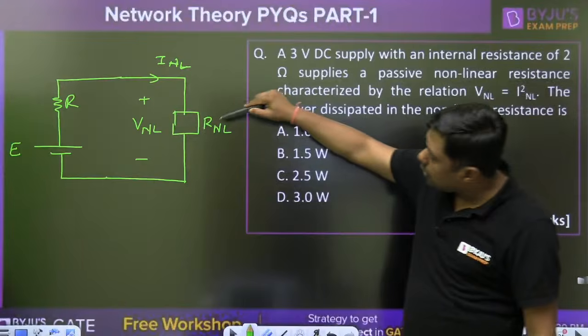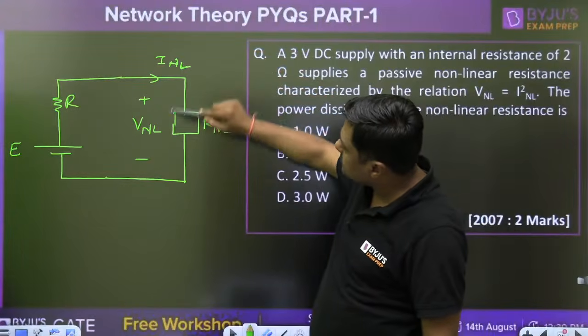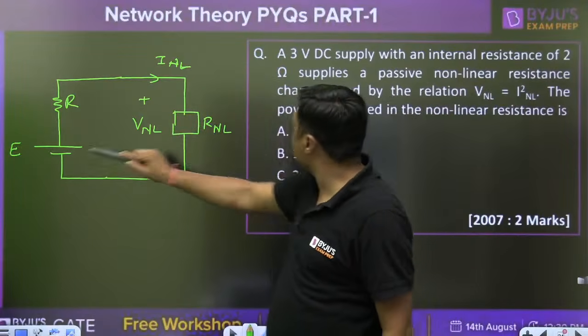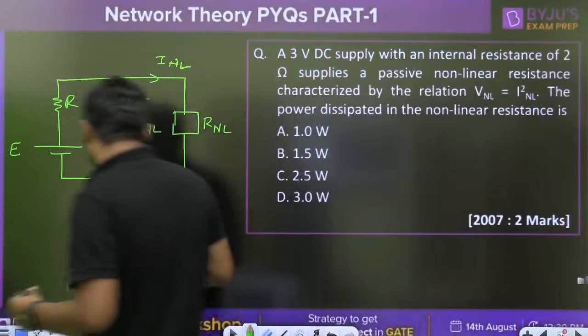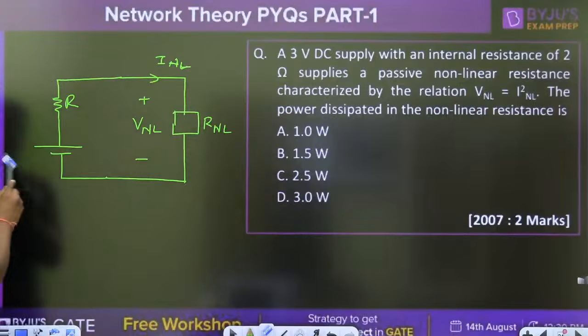So first of all, the non-linear resistance carries current INL. This is the VNL. This is the battery. What is the value of the battery? 3 volt. What is the internal resistor? 2 ohm. This is a 3 volt battery, directly you can connect the 3 volt battery.